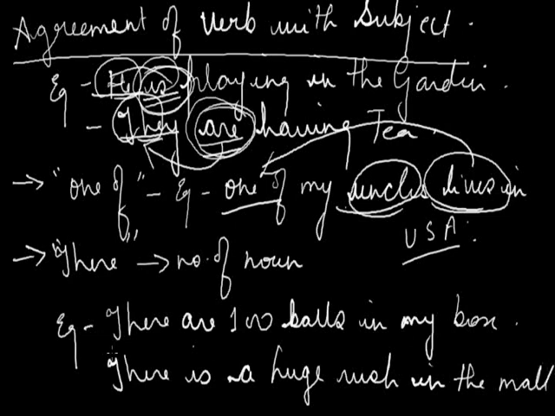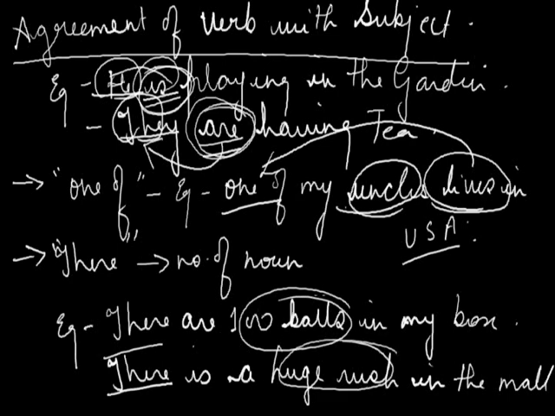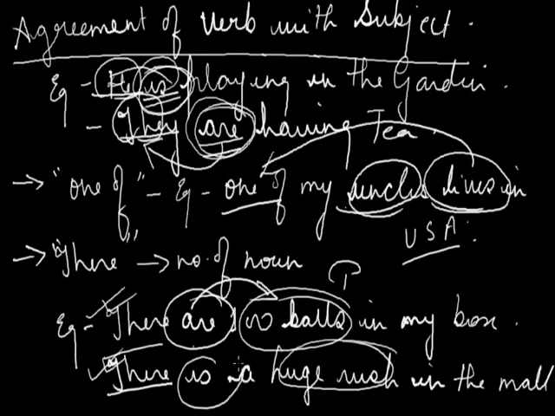So both the sentences are starting with the word there, and the subject which we are having is 100 balls, and in the second, that is huge rush. 100 balls is plural in nature, so the verb which we are having is are, which is plural. So the verb agrees with the number of the noun if it is starting with the word there. Similarly, the second sentence is also starting with the word there, and huge rush is taken as one because it is a collective noun, and the verb again is singular, and it agrees with the number of the noun if it starts with the word there.